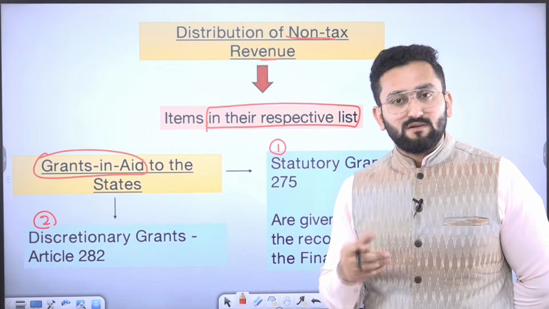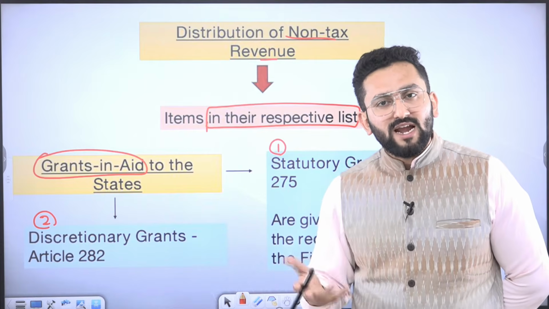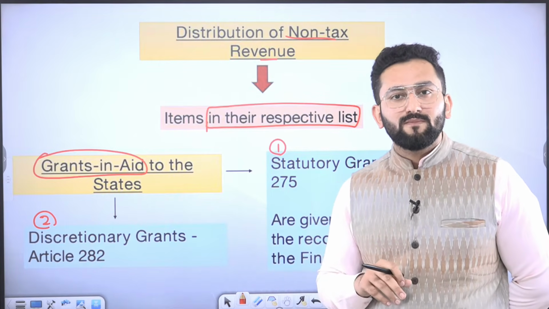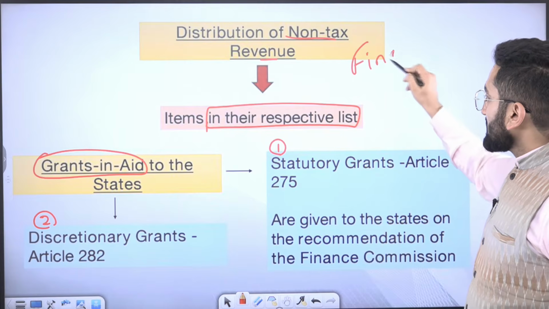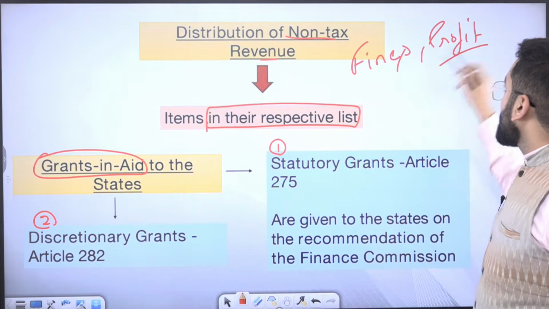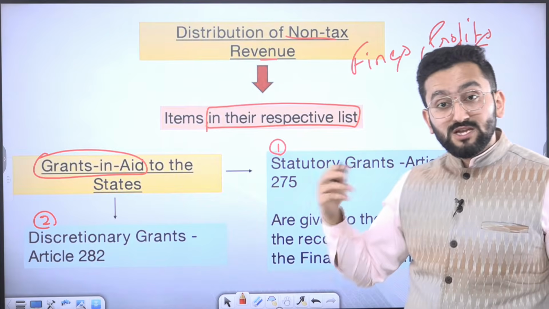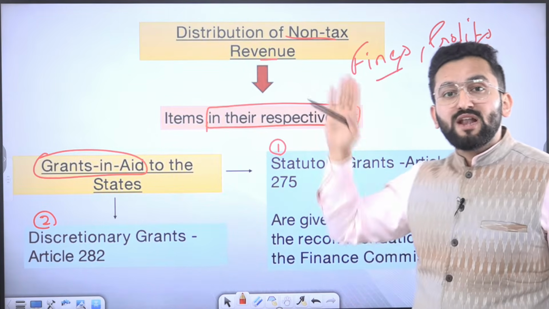But for example, a fine: is it your responsibility to give a fine, a challan, to the government? No, right? So fines, profits. Yes, governments also have profits, right? PSUs, through government companies. So fines and profits are examples of non-tax revenues.